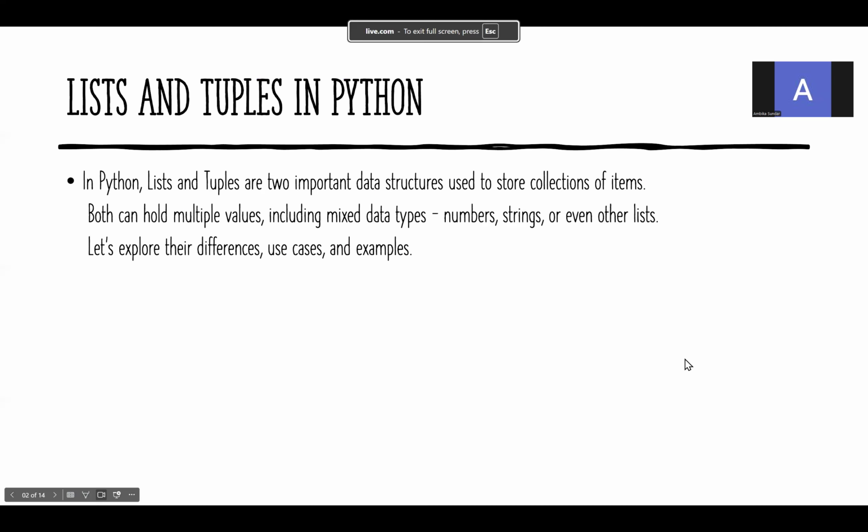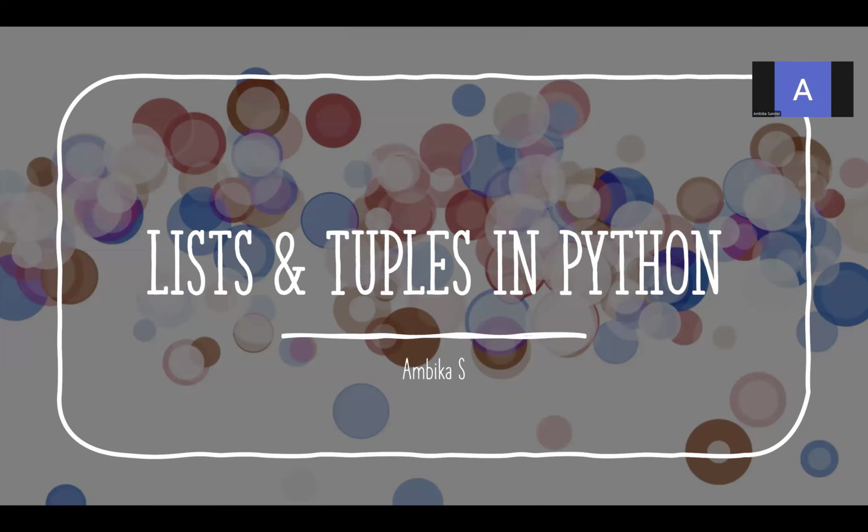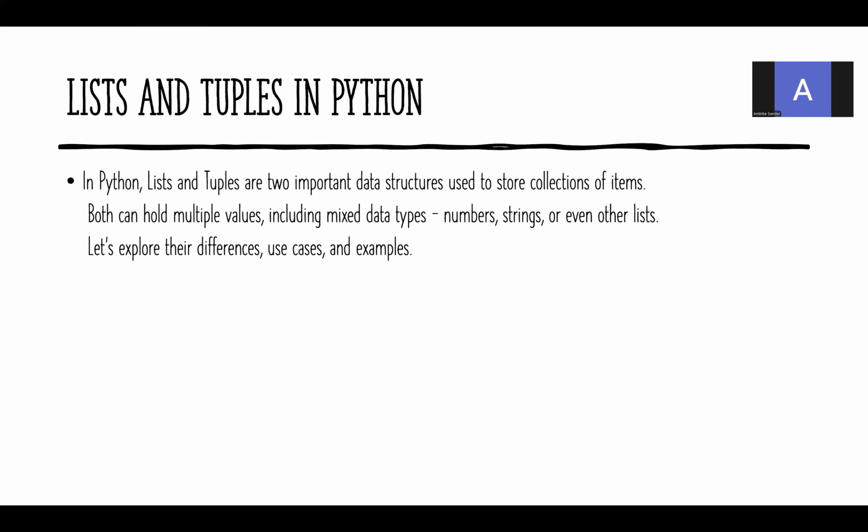Hello everyone. Today we are going to learn about lists and tuples in Python. In Python, lists and tuples are two important data structures. They are used to store a collection of items.